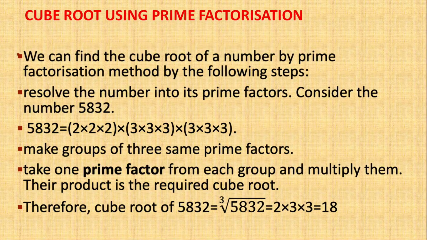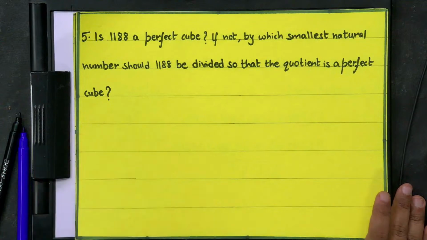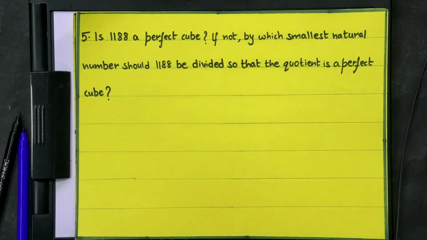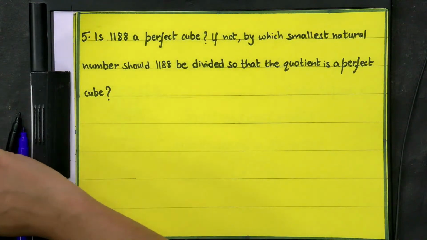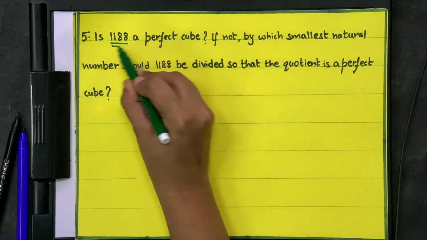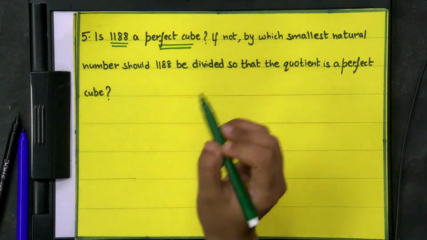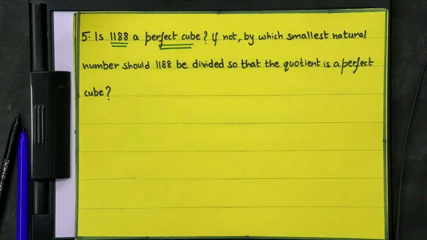So now we have the question number 5. Look here. Is 1188 a perfect cube? Now we have to check whether this number is a perfect cube or not. So for that, as ma'am was asking, how can we get a perfect cube, if the number is not occurring thrice. So what we have to do?